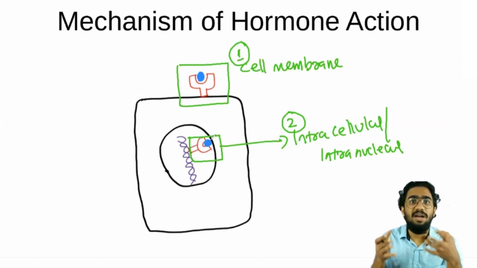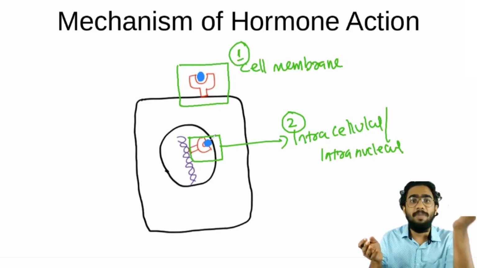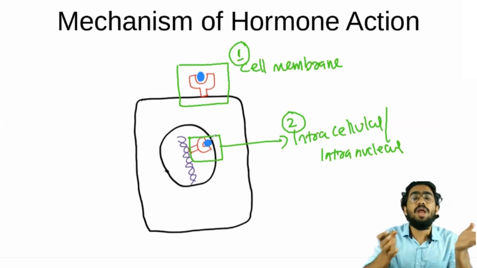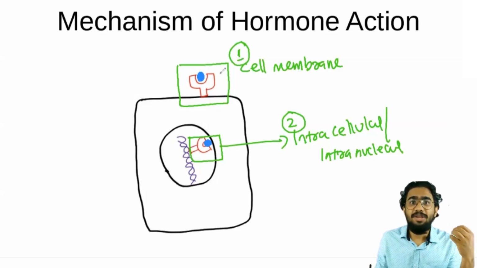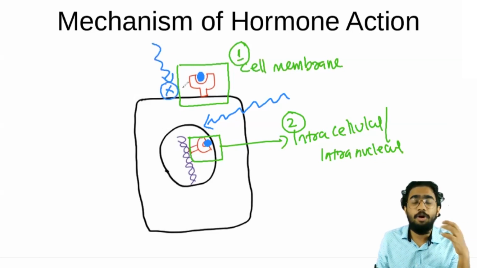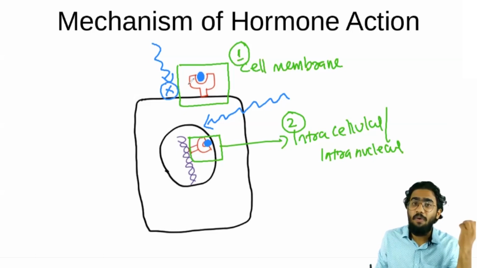So my question is, why is there a difference? Why do some hormones bind on cell membrane bound receptors and other hormones bind on intracellular or intranuclear receptors? In my last video I discussed the cell membrane, and how cell membrane permeability influences hormone action. I told you that some hormones are permeable for the cell membrane. What does that mean? Some hormones can penetrate through the cell membrane and go inside the cell, and some other hormones cannot go into the cell. They are impermeable for the cell. I have already told you that.